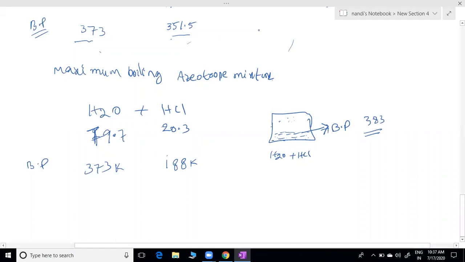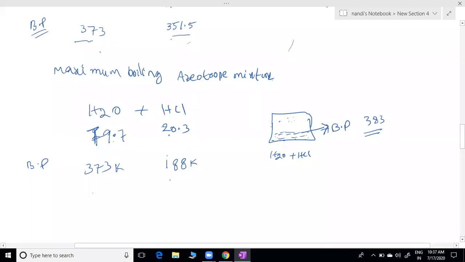See the composition. At this particular composition only, water plus HCl can form an azeotropic mixture. First thing. And its boiling point: water I know, HCl also I know. After mixing in this composition, this is the azeotropic mixture. The azeotropic mixture boiling point, and these are the individual boiling points, sir. HCl boiling point, this is water boiling point.